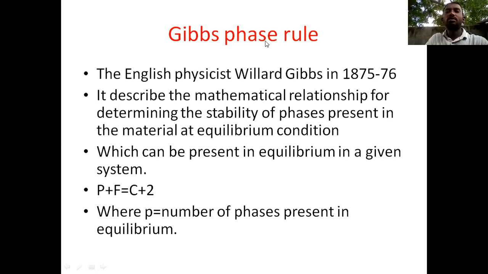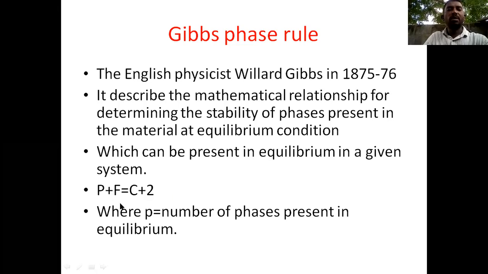Gibbs phase rule is used to find out the phases. Simply put, by using the Gibbs phase rule, we find out the phases present in a material at equilibrium condition. We can express it by the mathematical formula P plus F equals C plus 2.